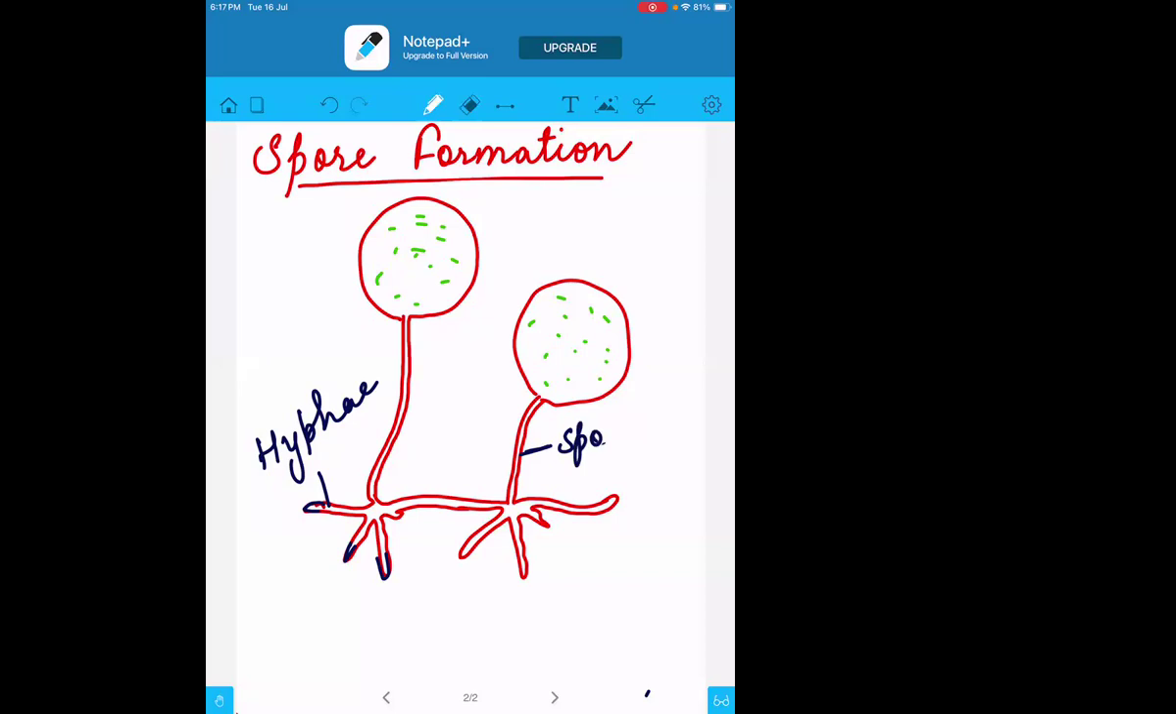So it is called the sporangiophore. The upper part, the outer one, the head-like structure, is called the sporangia. And inside this part, which I have made in green color, are the spores.